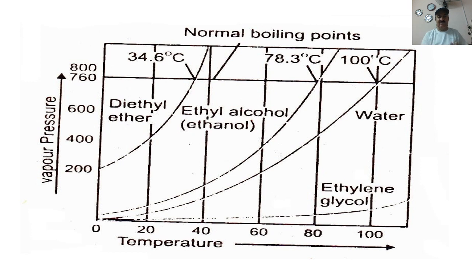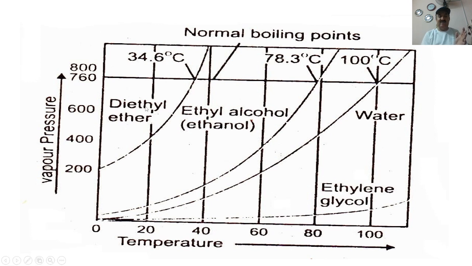Look at this one. Diethyl ether boils at 34.6 degrees centigrade. Why? Because it has weak intermolecular attractive forces. Then ethyl alcohol has stronger intermolecular forces than diethyl ether.